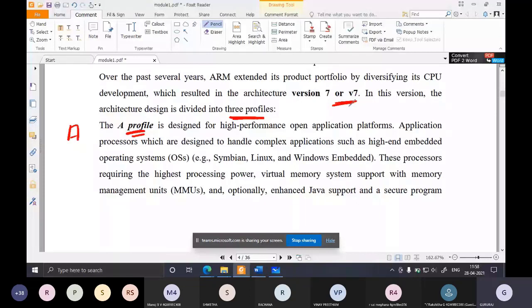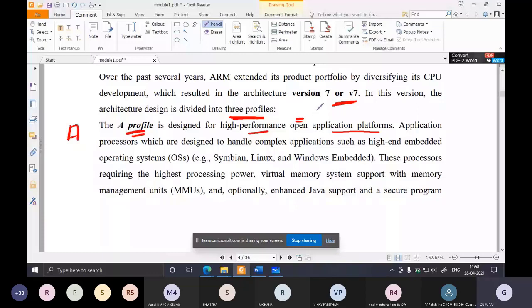The A profile is designed for high performance open application platforms. Open application means they should be capable of executing all the general purpose tasks.